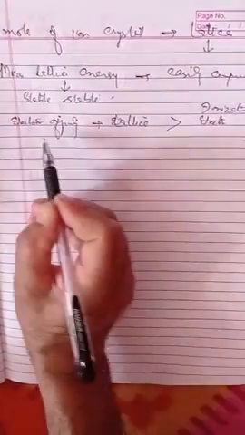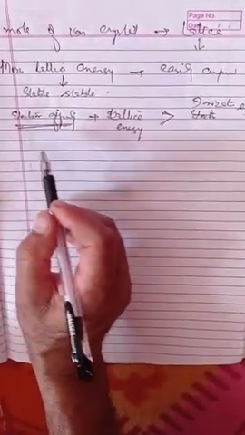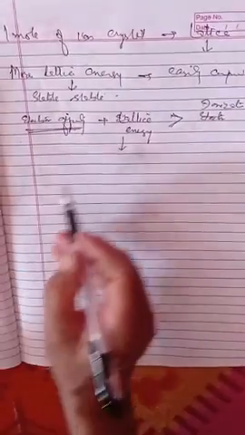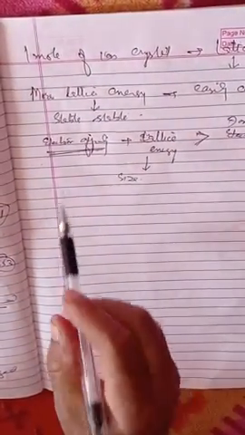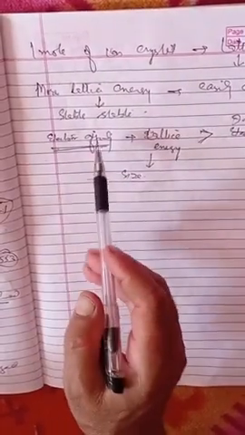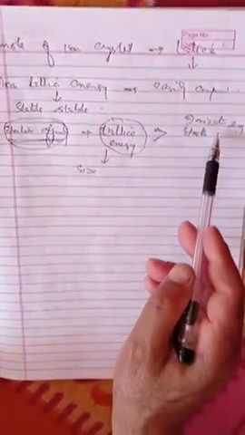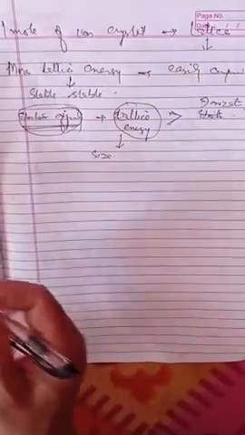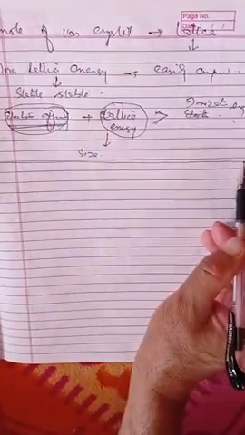So electron affinity and lattice energy must be greater than the ionization energy, then the bond is formed. Lattice energy depends upon the size and radius of the ion. So these two factors, electron affinity and lattice energy, must be greater than the ionization energy, then energy will be released, there will be an overall decrease in energy, and the stable ionic bond will form and the compound will be stable.